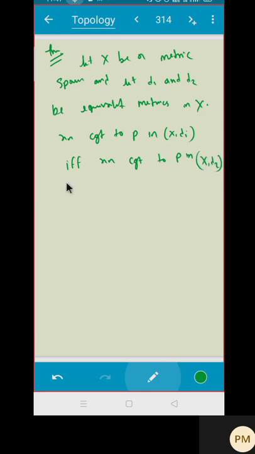This is what you are supposed to prove. Let us try to prove it now.